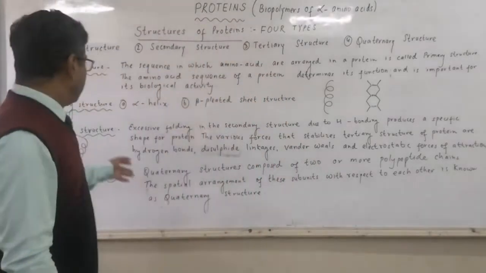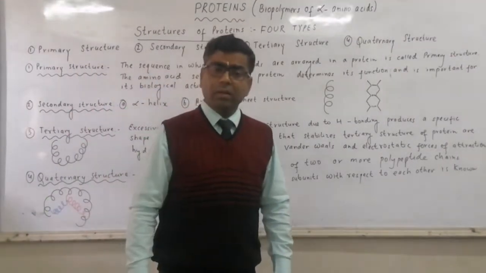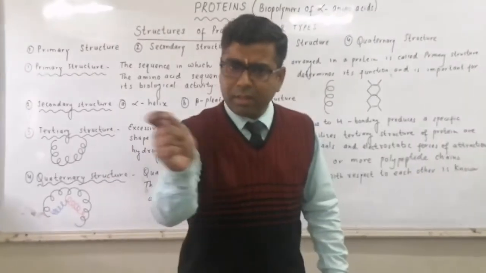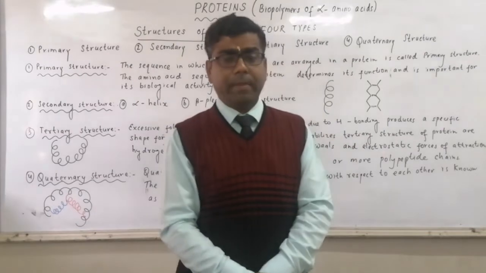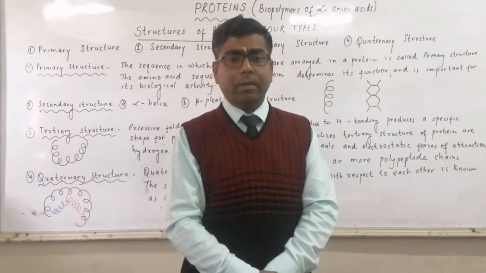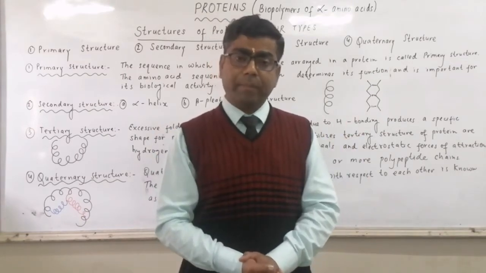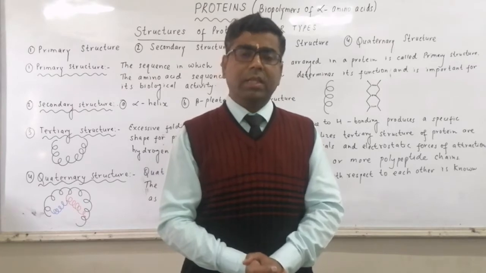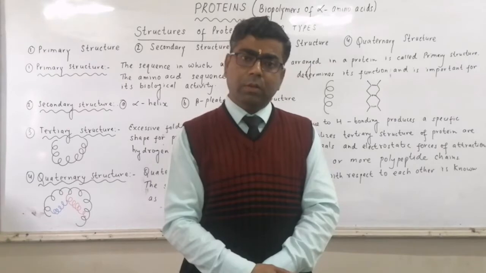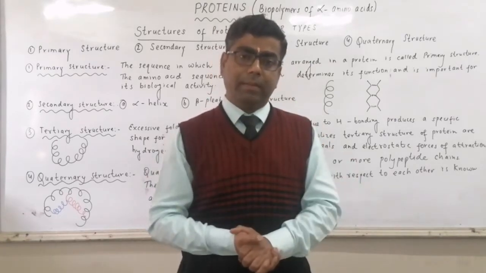Then comes the secondary structure. In primary structure, we are having linear arrangement of alpha amino acids. Amide linkage is there between the different alpha amino acids, a C double bond O and NH unit is there. So the condition required for hydrogen bonding is there.